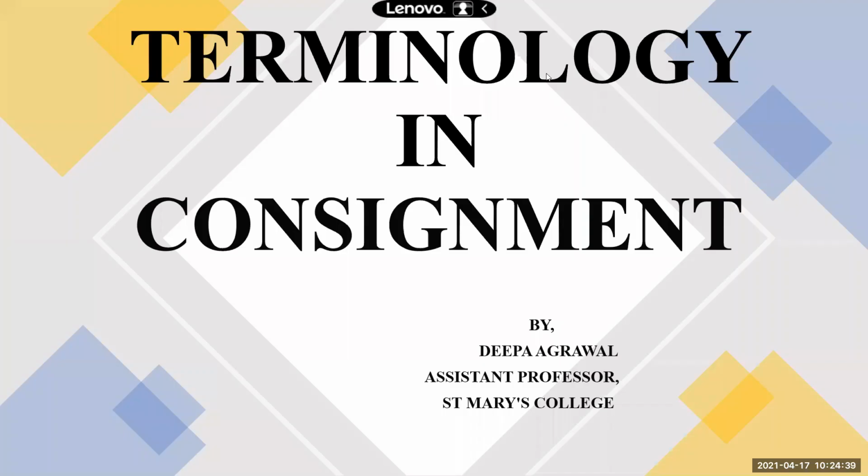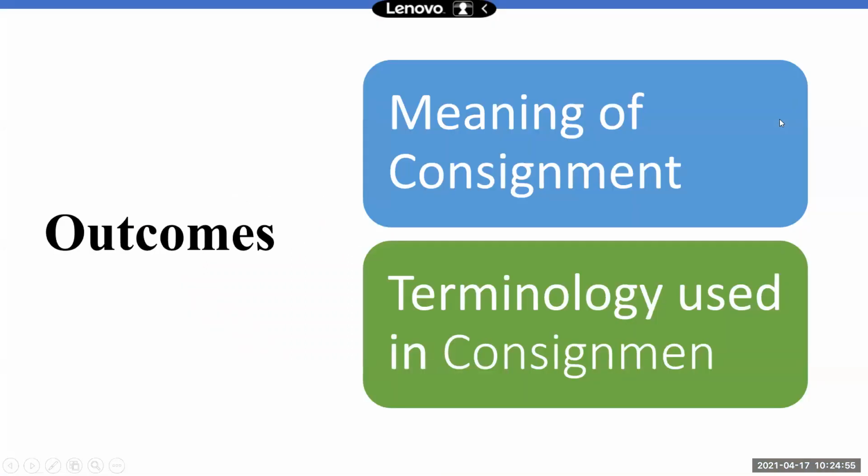So today we look into the terminology in consignment. Yesterday we were familiar with the terms. What is consignment? Who is the consigner? Who is the consignee? Why is consignment different from sale? What are the basic features in consignment? We have looked into all those details yesterday. Today we'll go into the terminology of consignment.